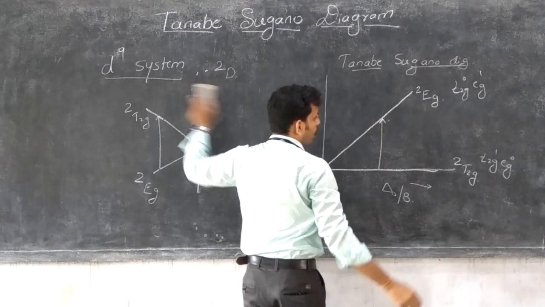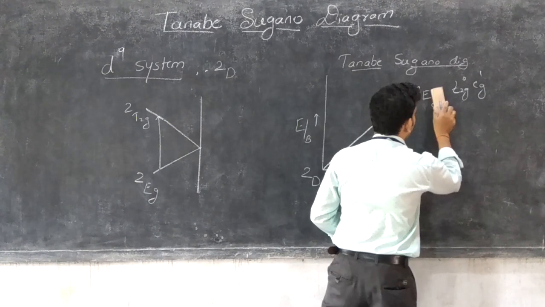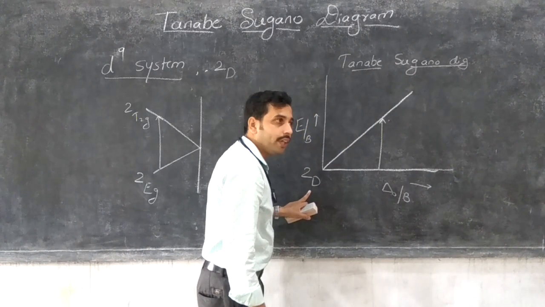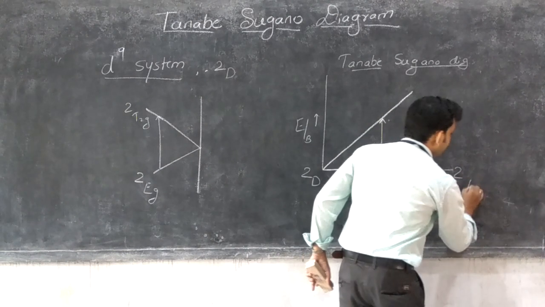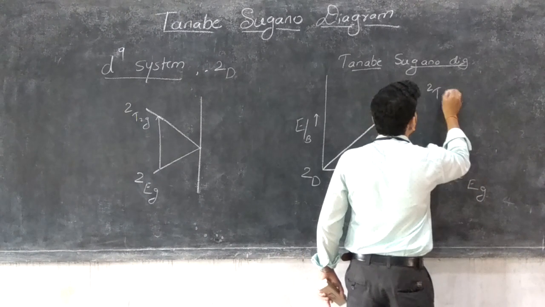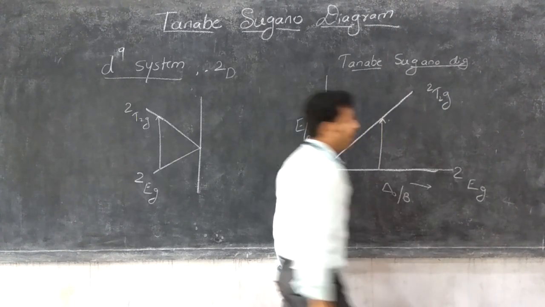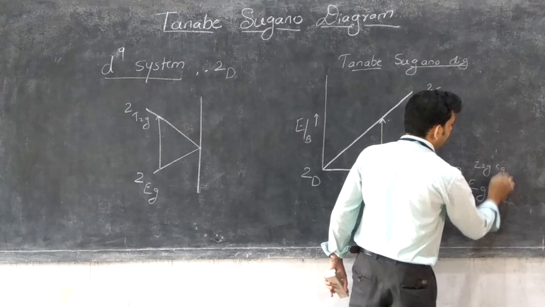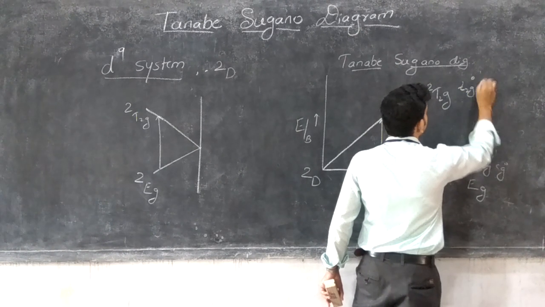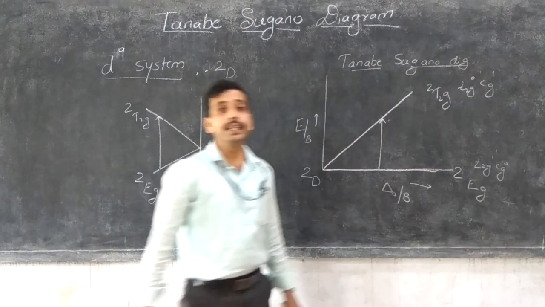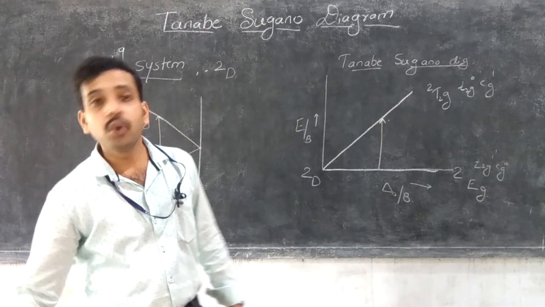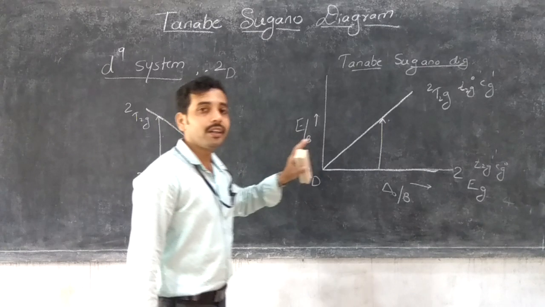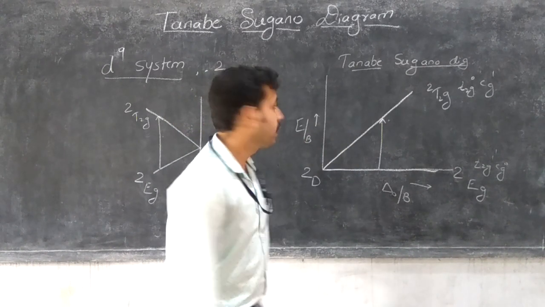These are the Orgel diagram. Here, in the Tanabe-Sugano diagram, the 2D is the spectroscopic ground energy and 2EG to 2T2G is only the one transition. The electronic transition is from T2G1 EG0 to T2G0 EG1. But its terms are inverse to that of the D1 system. So that is a very simple diagram in the Tanabe diagrams.